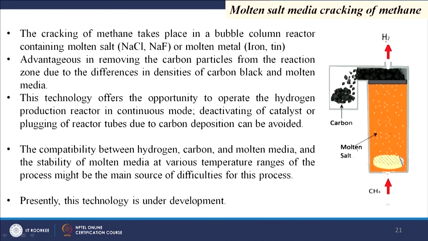Here the reaction takes place, a gas and liquid phase reaction, then carbon is formed and hydrogen is formed. Hydrogen as a gas goes out, and carbon as a solid floats, as the density of carbon is lesser than the density of the salt media. So, carbon will go up and it will be separated from the top. This is the mechanism through which carbon is separated from the salt media.